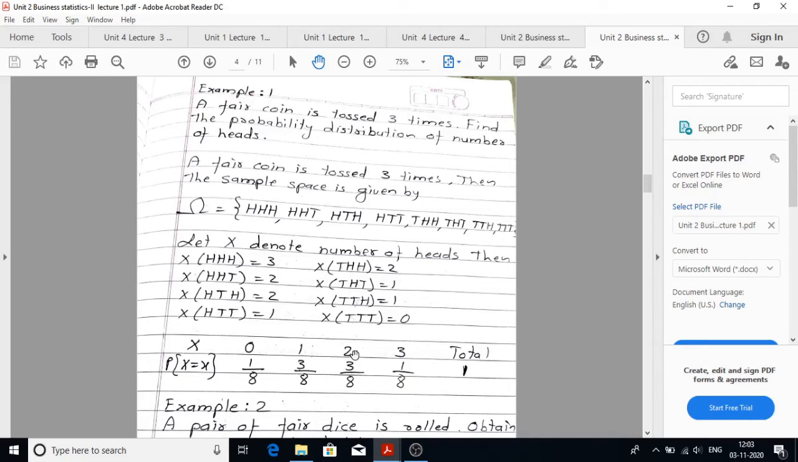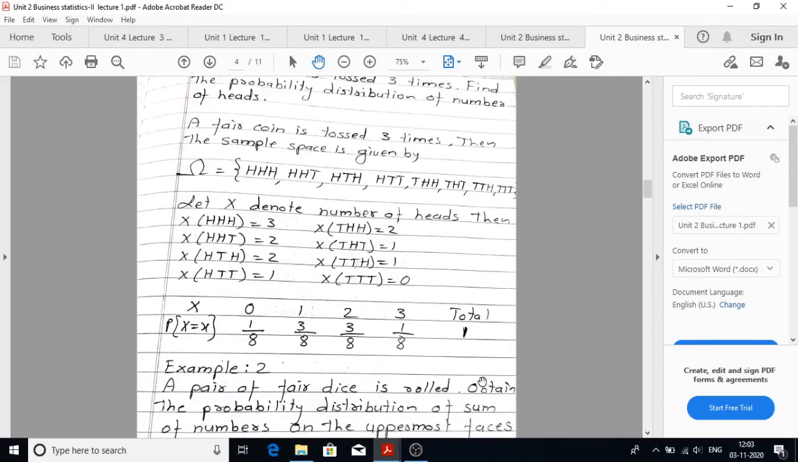For X is equal to 2 also, there are 3 possibilities, 1, 2, 3 out of 8. So we can write the probability as 3 by 8. And X is equal to 3, there is only one possibility out of 8. So the probability of X equal to 3 is given by 1 by 8. So the total probability is 1.